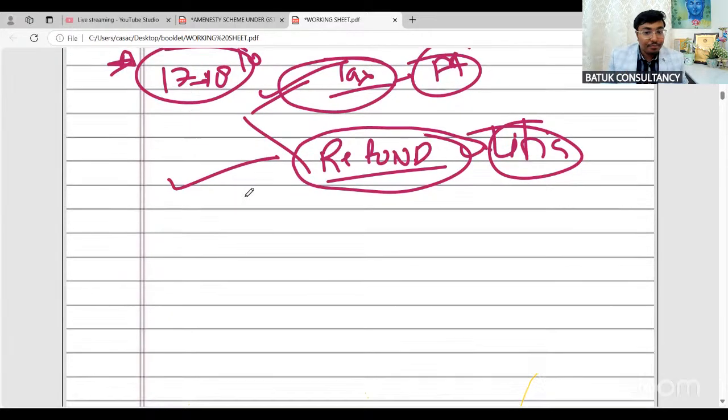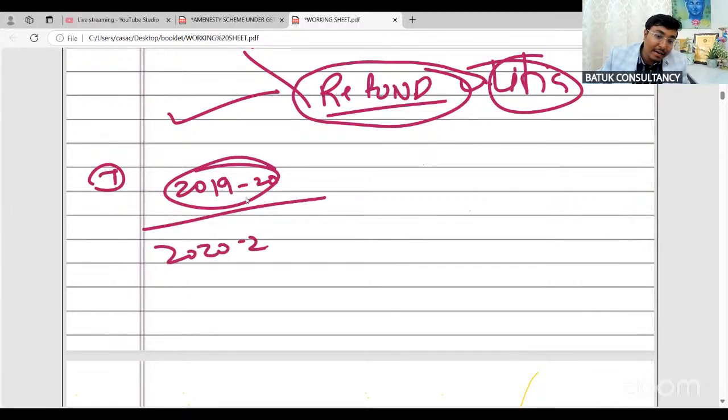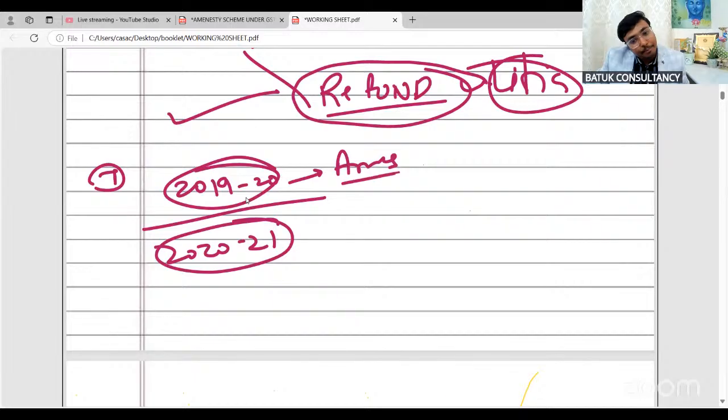Now, suppose in a second type of notice, there is one demand related to financial year 1920, and in this same notice there is a demand related to financial year 2021. That means for multiple financial years they have issued one single notice. The taxpayer is saying that for 1920 I want to go for the amnesty scheme, and for 2021 I don't want amnesty, I want to go for litigation. Is it possible? No.